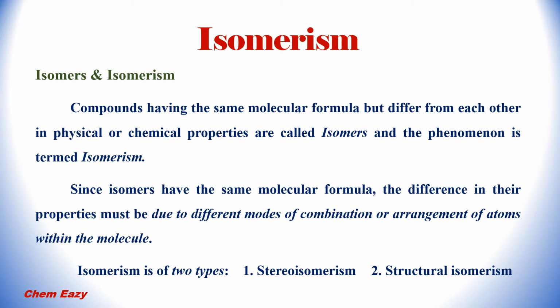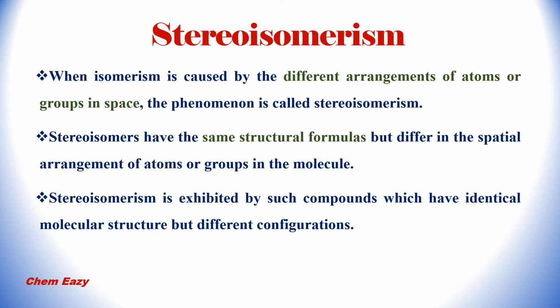This isomerism is of two types. One is stereoisomerism and the second one is structural isomerism. When the isomerism is caused by the different arrangement of atoms or groups in space, then it is called stereoisomerism. Stereoisomers have the same structural formulas but differ in the spatial arrangement of atoms or groups in the molecule. This stereoisomerism is exhibited by such compounds which have identical molecular structure but different configurations.